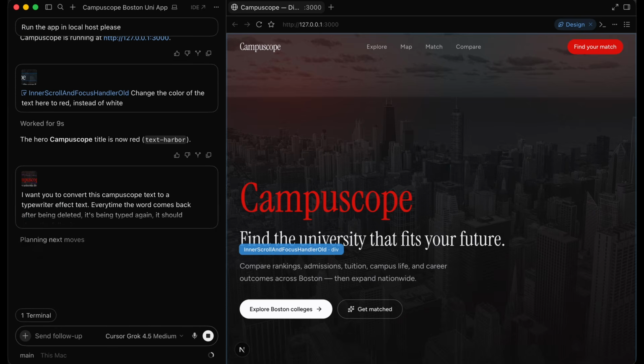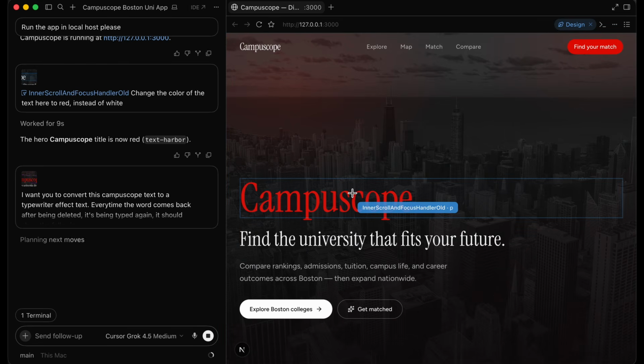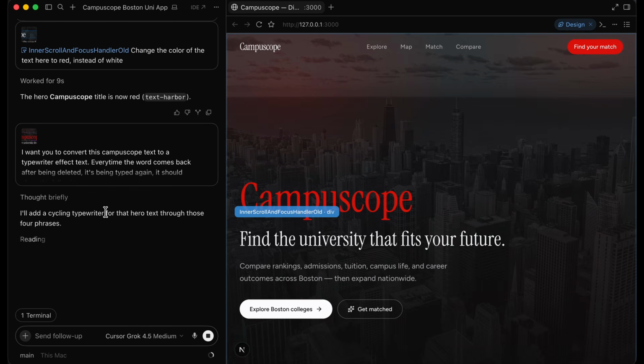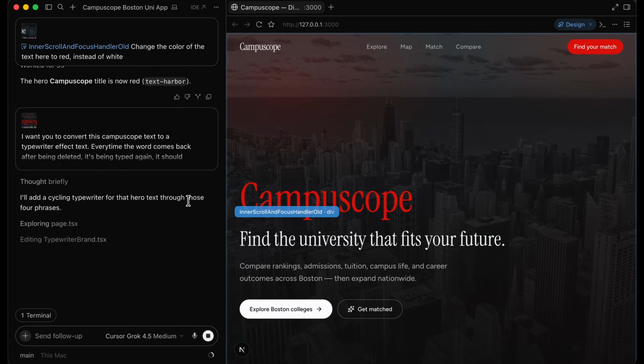And what this shows you is that this draw feature allows you to go really deep into the application into very specific things. So let's wait for it to implement this change. Add a cycling typewriter for that hero text through those 4 phrases. So we're going to wait for it to implement that, and you're going to see just how beautiful it looks. So let's wait for it to move forward.